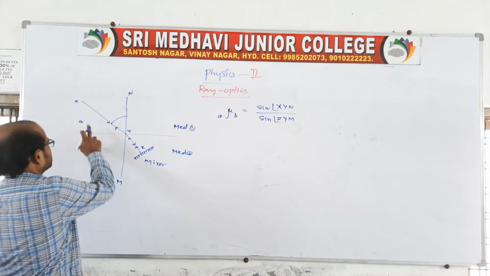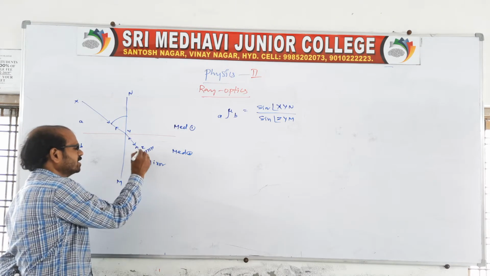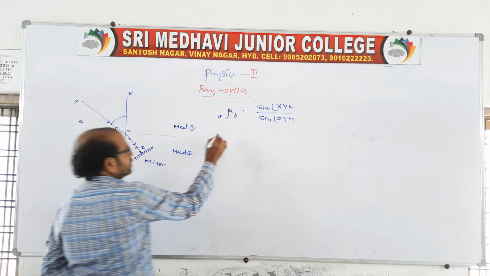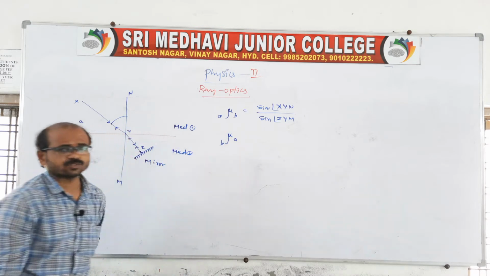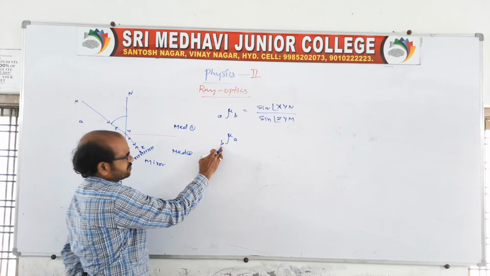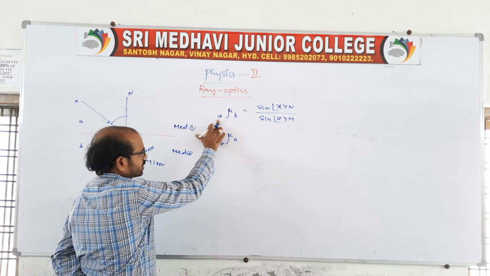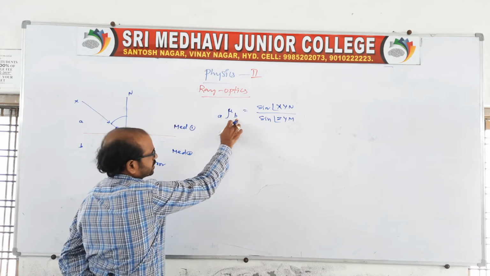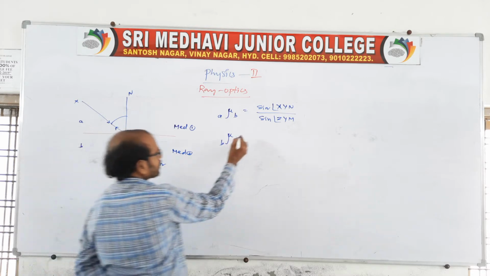When light propagates from medium a to medium b, and then is incident on the plane mirror, again the light is reflected back. Therefore you say it is propagating from b with respect to a. That is, the light is propagating from b to a. The first letter indicates the light propagation. Here also the first letter indicates the light propagation started from here and ended in this medium. Now it started from b and ended in the next medium.